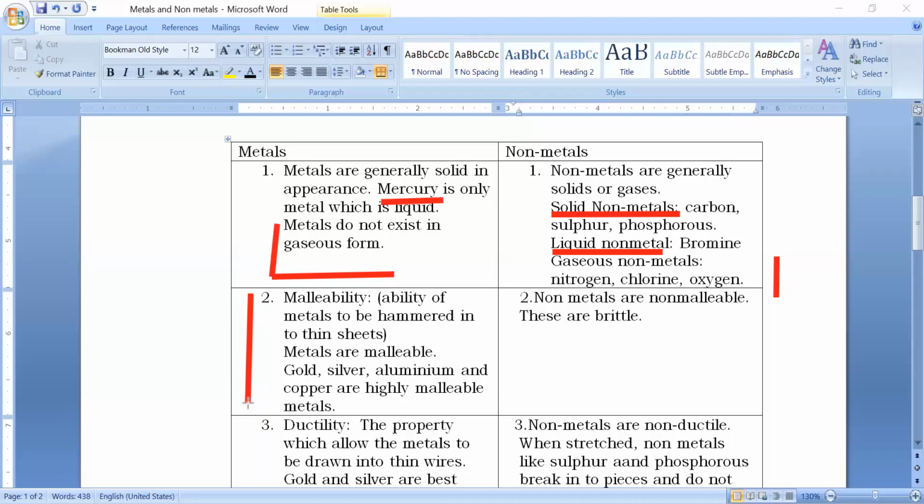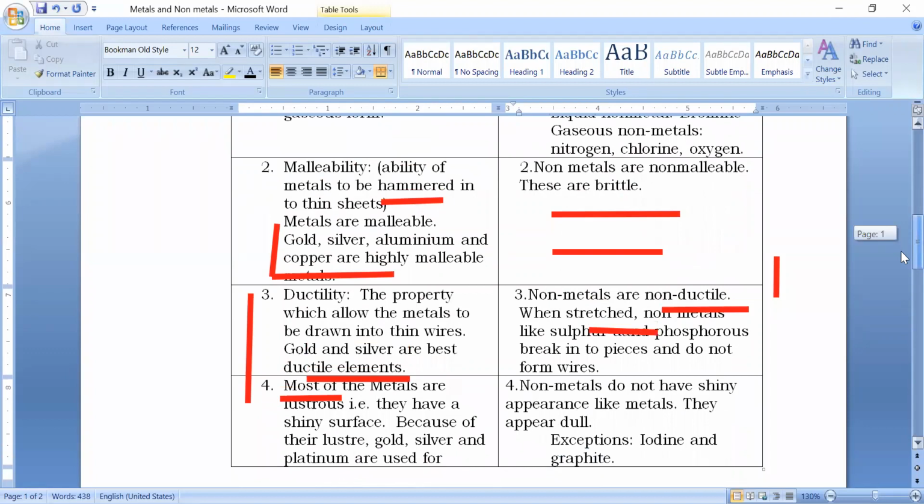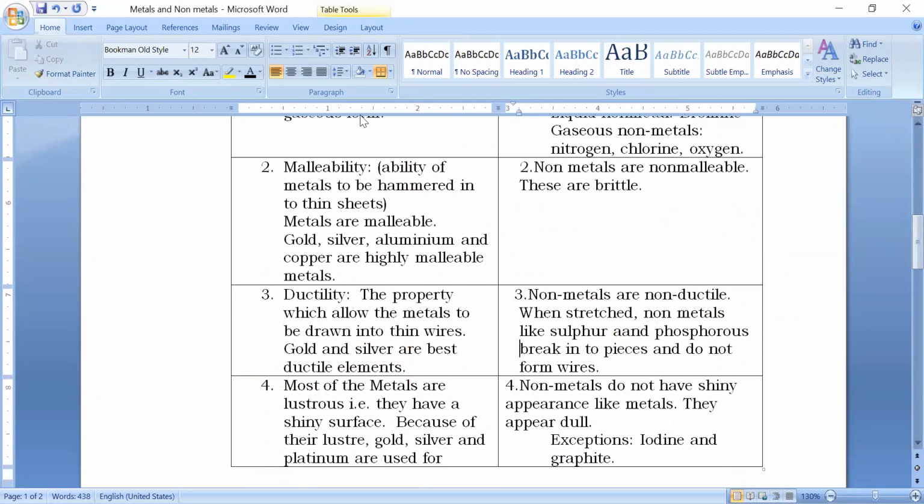Ability of metals to be hammered into thin sheets is known as malleable. So gold, silver, copper, aluminium, these are highly malleable metals. Non-metals are non-malleable. नॉन मेटल्स को हम तोड़ेंगे तो ये टूट जाएंगी, like these are brittle. Next property comes ductility. The property of the element to be drawn into wires is known as ductility.